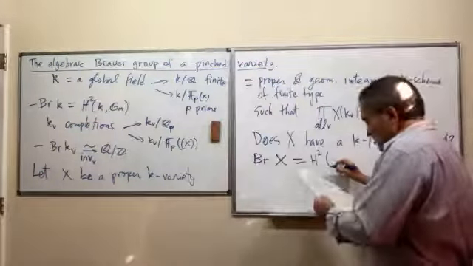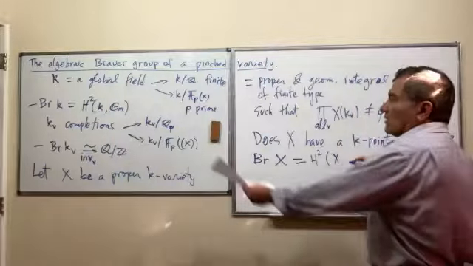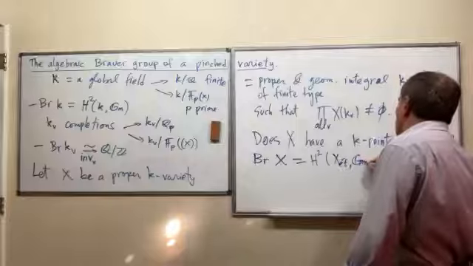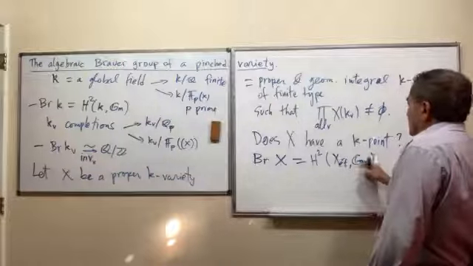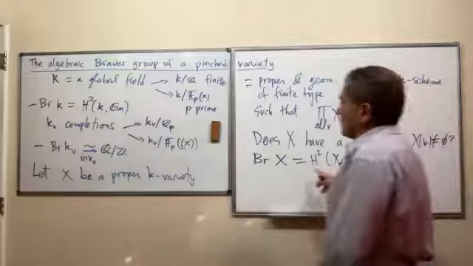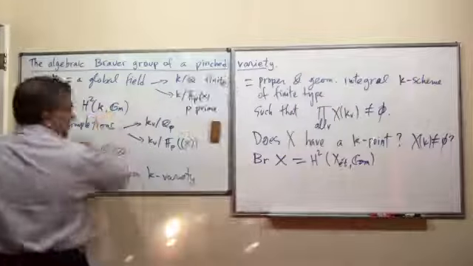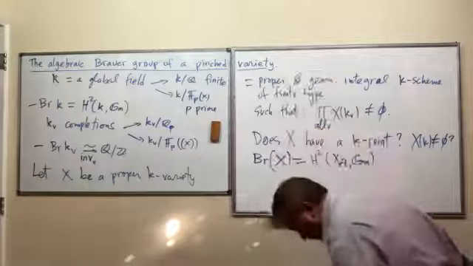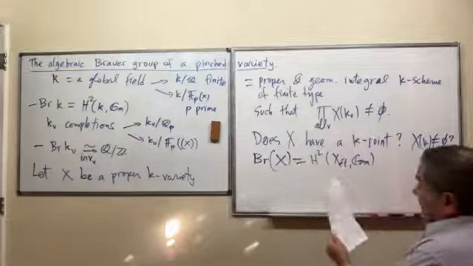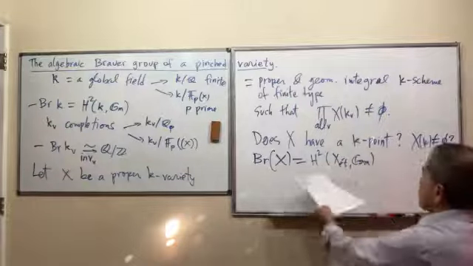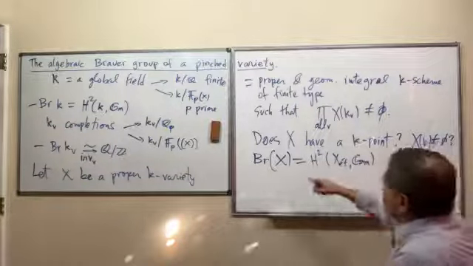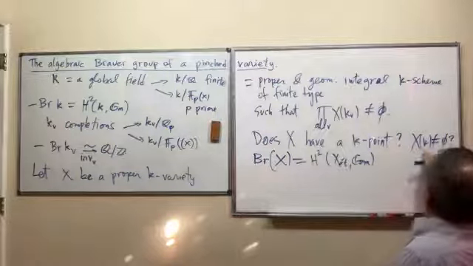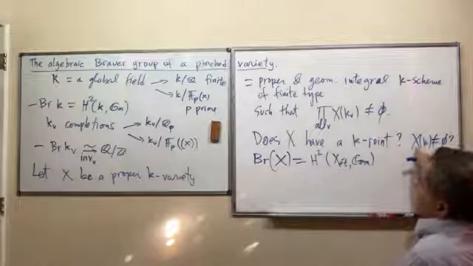Now, instead of Galois cohomology, it's going to be étale cohomology. So when I take X equals Spec of K, I get this back. Okay, so this is a more general version of the Brauer group. And this Brauer group, why is this guy important? Because it plays a role in obstructing, or telling me when this is going to be empty or not empty. So it plays some role.